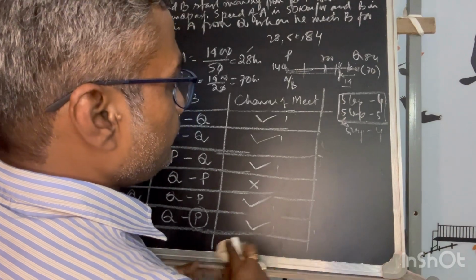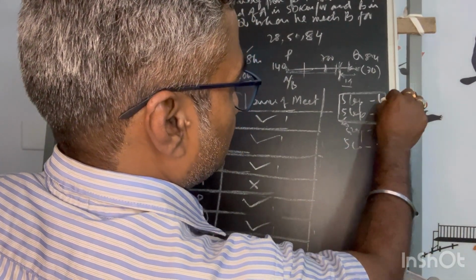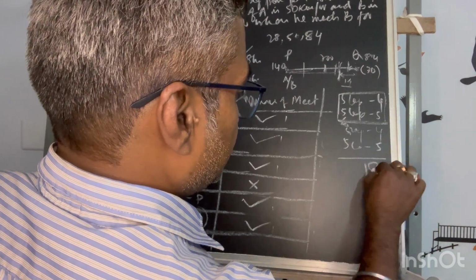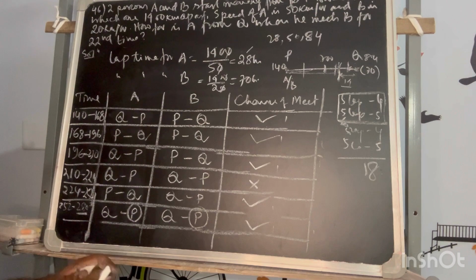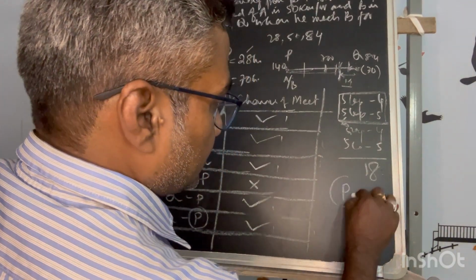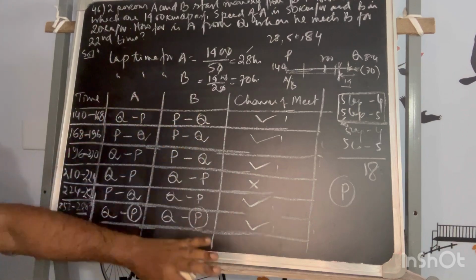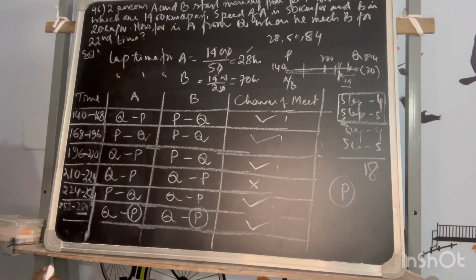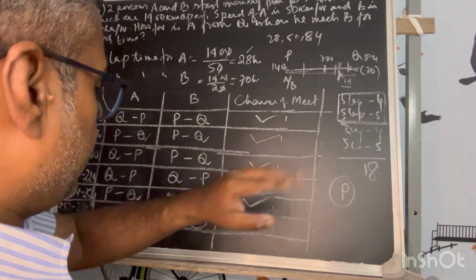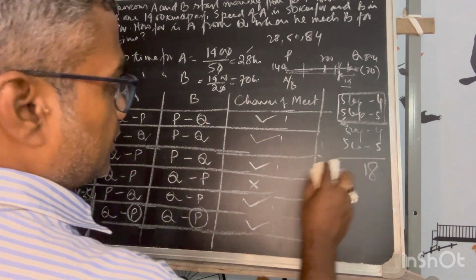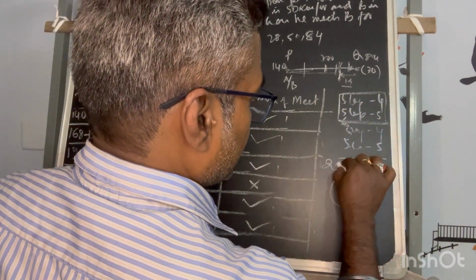So after another 5, that is 9, total 18. So after 18 laps, both will reach P. That can be concluded. So they are almost in the same position where they started the race. So after 20 laps, that means 1, 2, 3, 4, 20 laps.